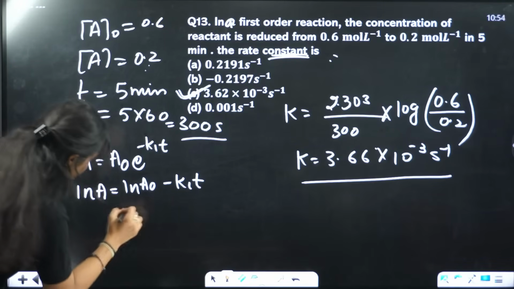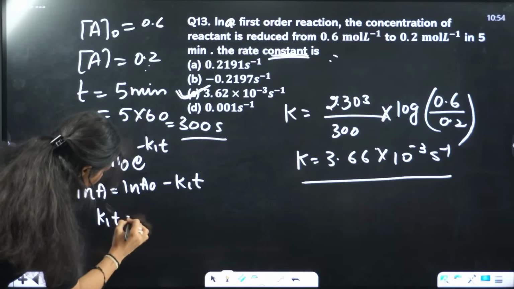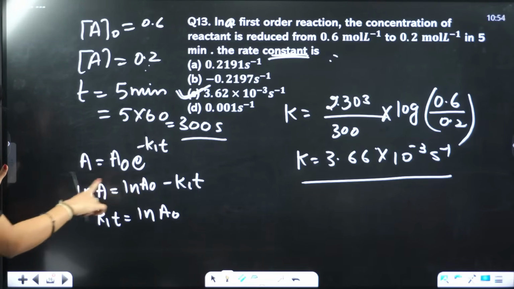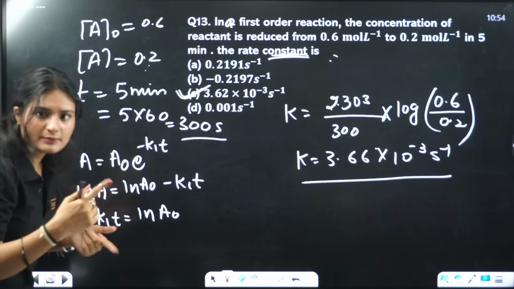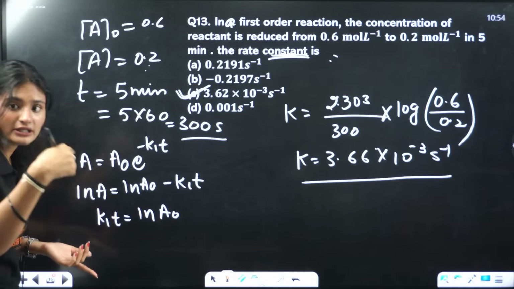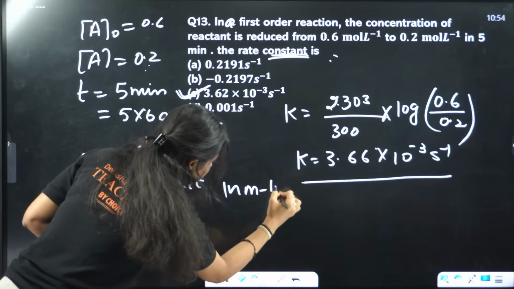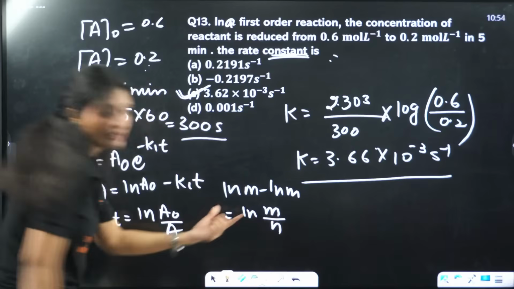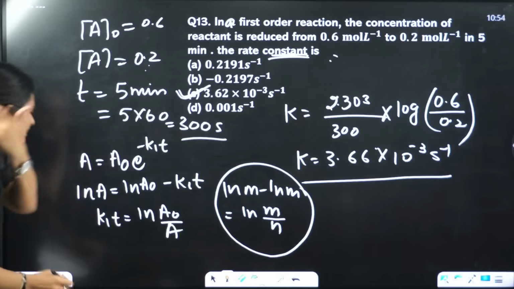Now, if I rearrange it, K1 T will be equal to ln of A naught minus ln of A, that means ln of M minus ln of N, that is ln of M upon N, right? ln of M minus ln of N will be equal to ln of M by N. I hope that is clear. Basic logarithm formula, maths.